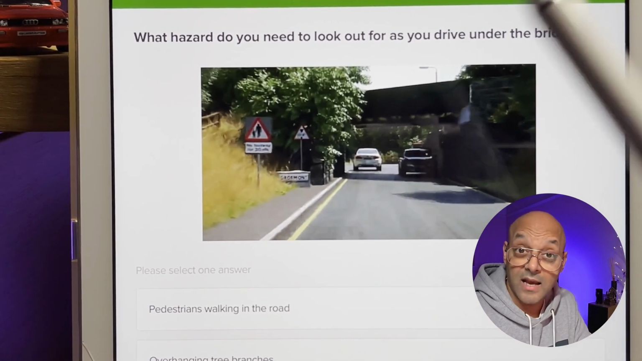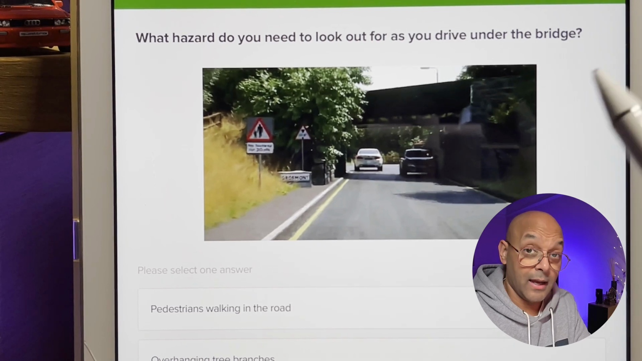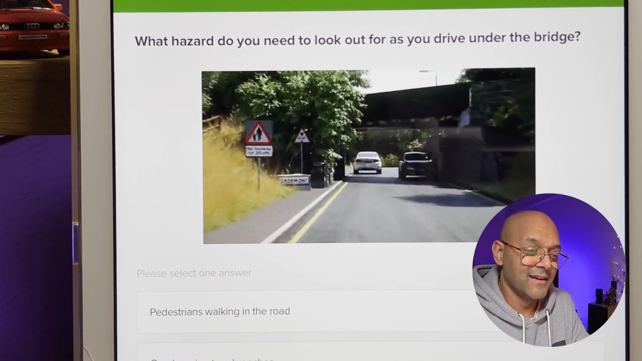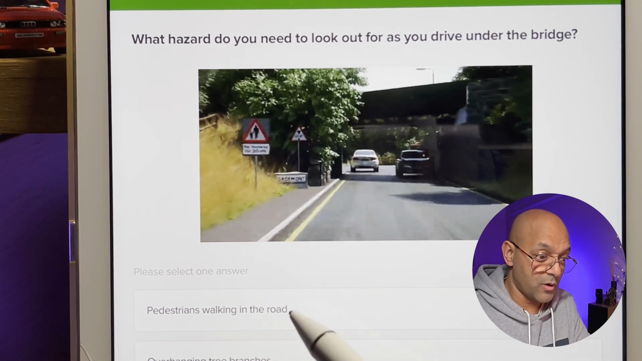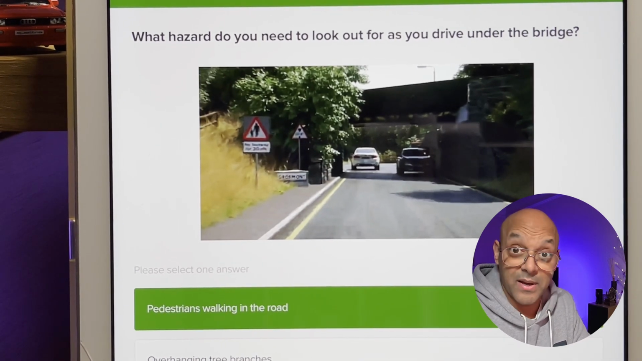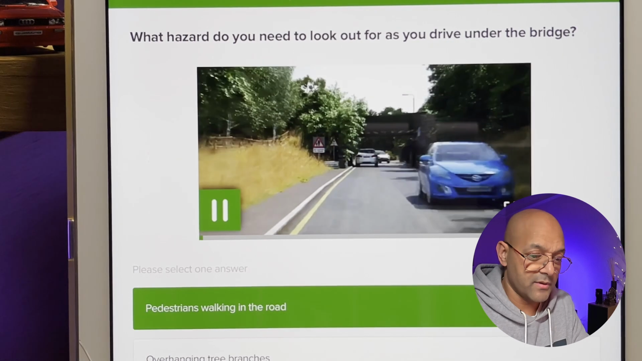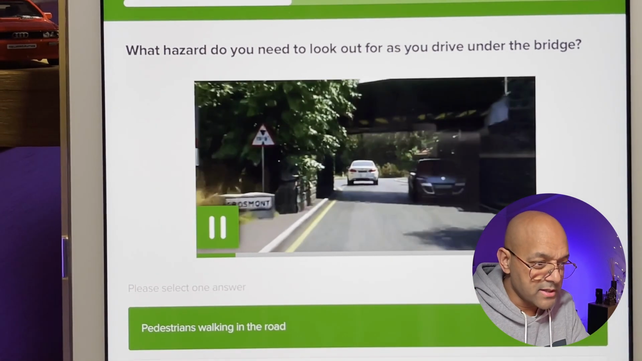Again, the sign's a hazard warning sign, yeah? The question is, what hazard do you need to look out for? And that's a hazard warning sign. So pedestrians walking in the road so far is the best option. Let's continue pressing play on this one. We're going under the bridge. There's another hazard warning sign.